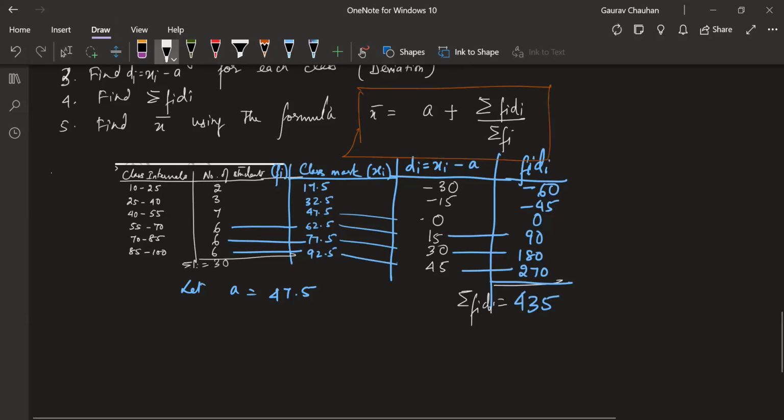So I'm going to do the same exact thing now. x bar is equal to a plus sigma fi di by sigma fi. Don't write sigma like how I'm writing, please write it properly.